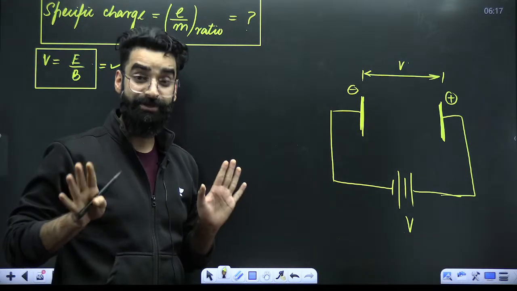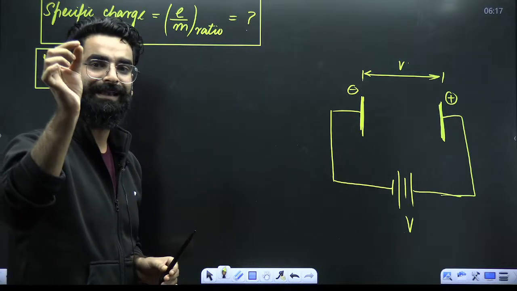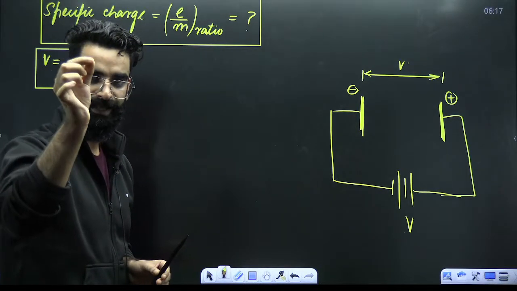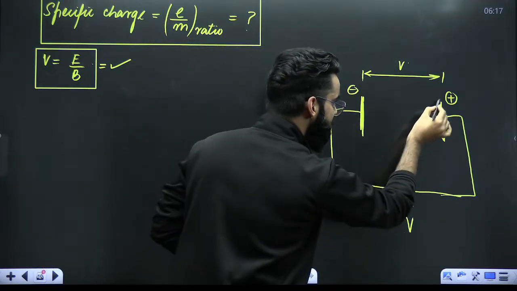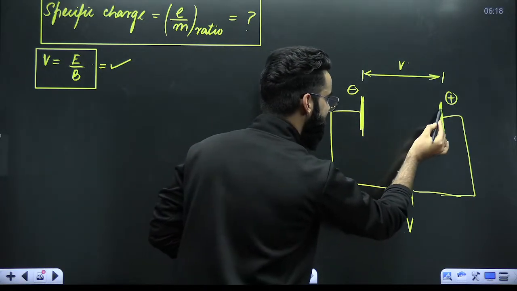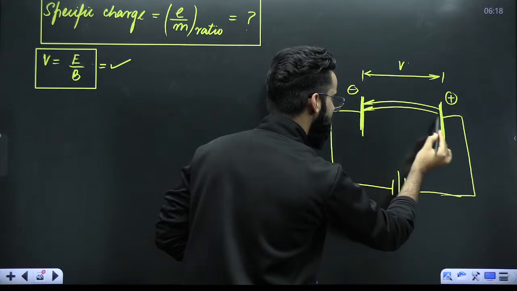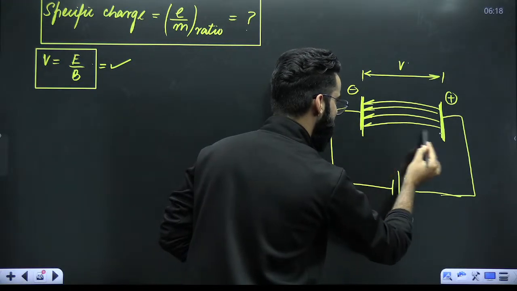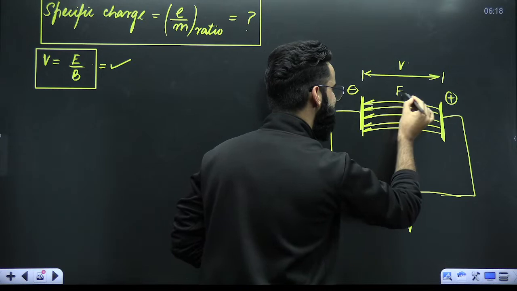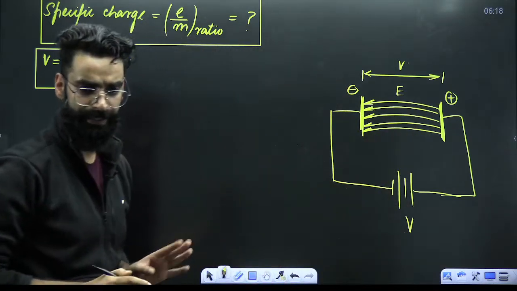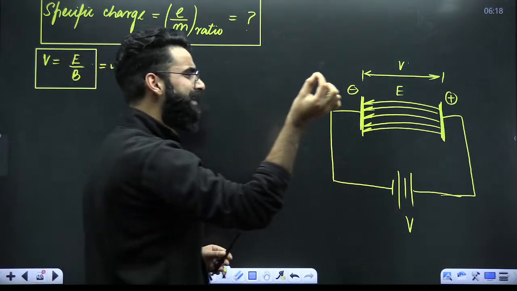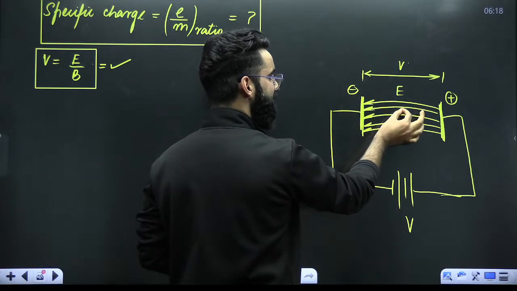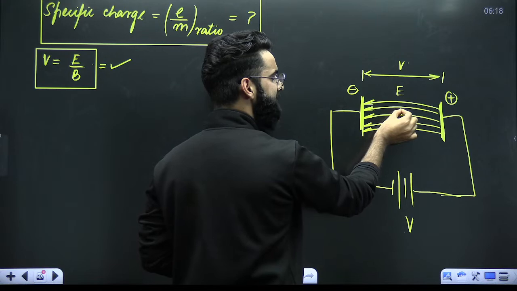Now tell me one thing, guys. Imagine, just to make you understand, I've got an electron over here with me. This is a positively charged plate, this is a negatively charged plate. Can I say there will be electric field lines? So the electric field is between these two plates. Now, let's say this is the electron in my hand. I'm placing the electron here. I'm not leaving the electron yet.